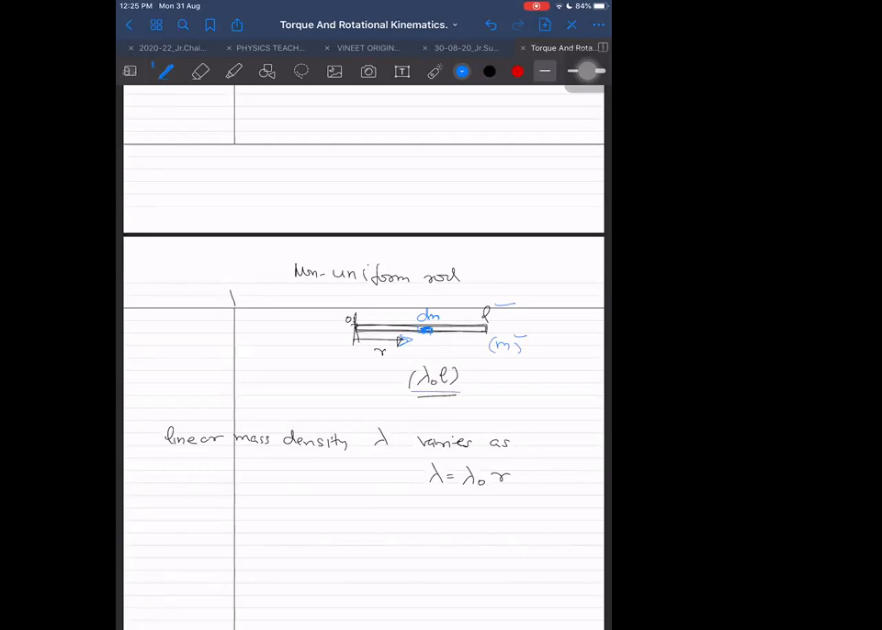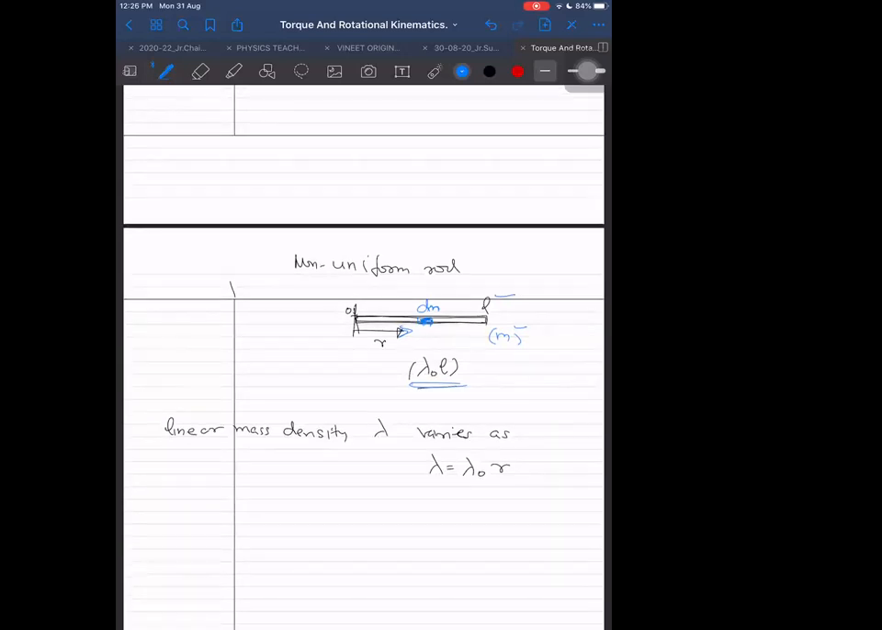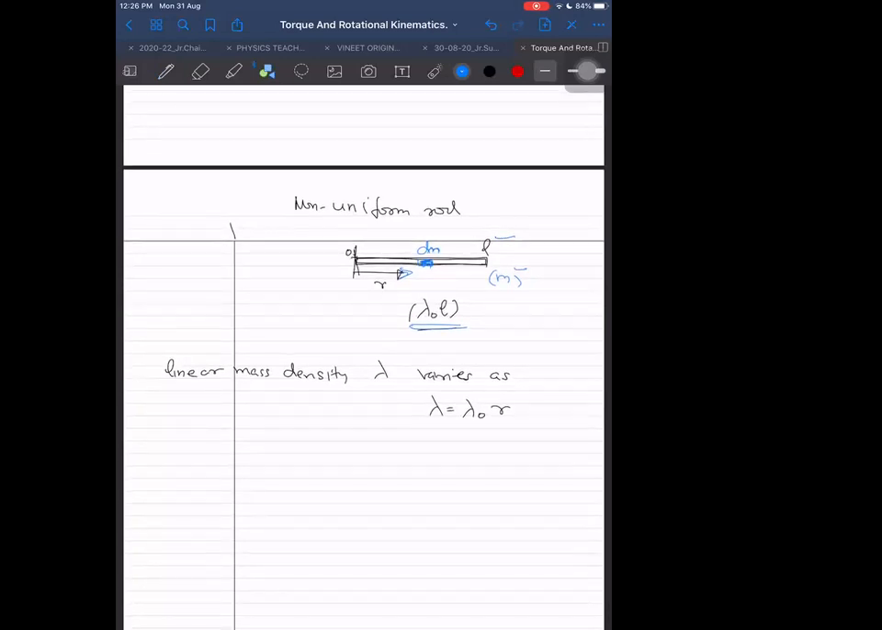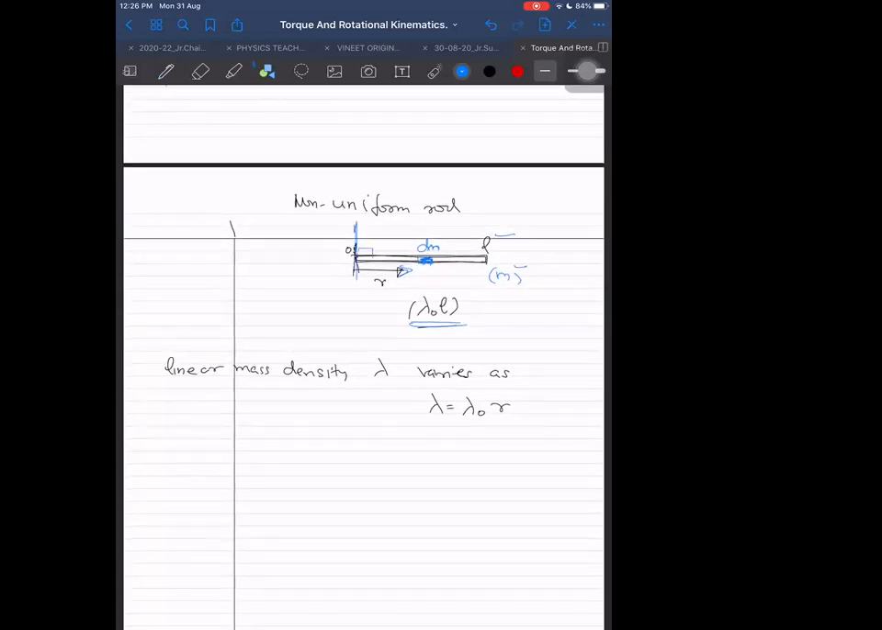Lambda may not be given to you, and it may not be given that lambda is lambda naught into L. It may be just given that lambda varies linearly from one end to the other end. It may be given like that only. But find it out. Axis perpendicular to it, this axis. Please don't say anything till you get the answer, because by that time I'm making some other diagram for the next question.